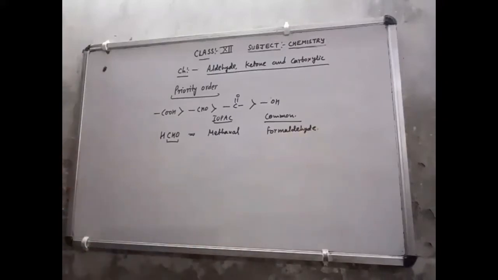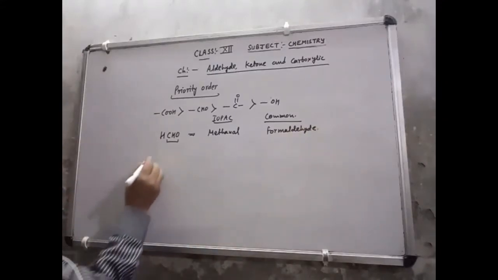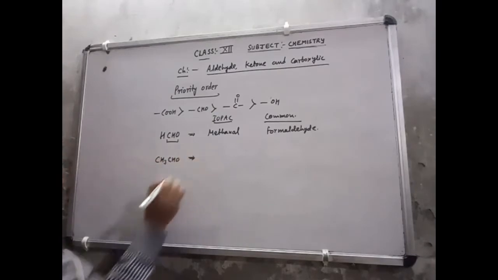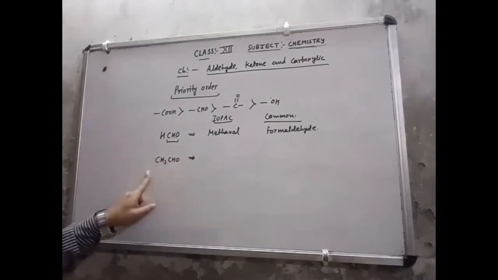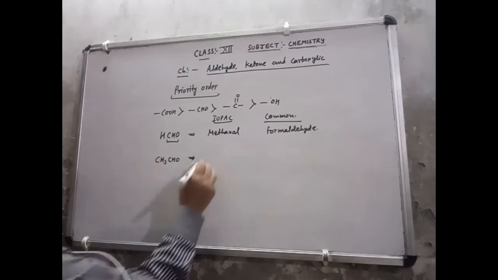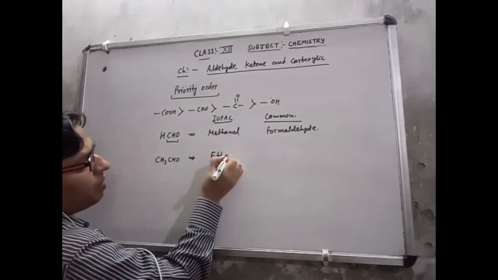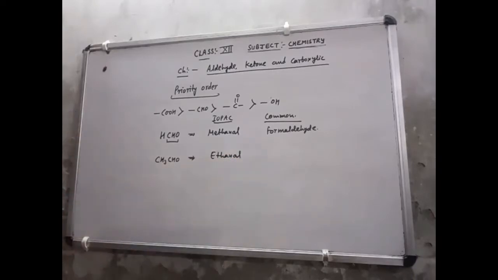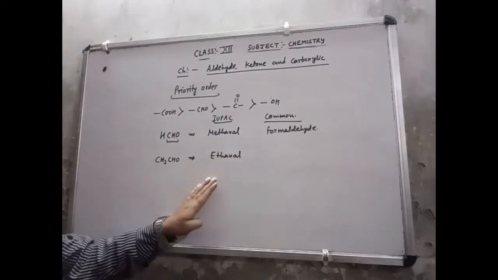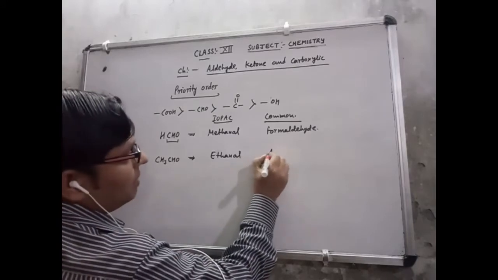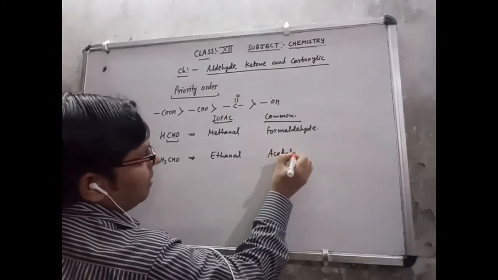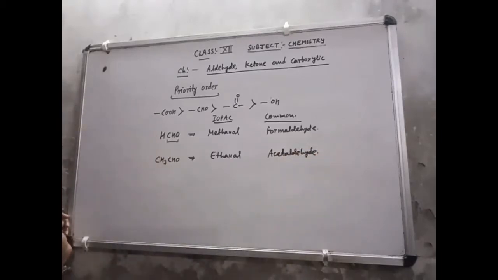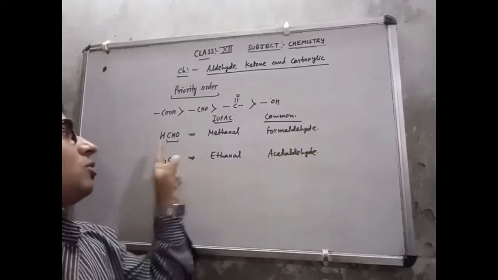Now the second compound I will discuss with you is CH3CHO. A CHO group is available and 2 carbons are available. So for 2 carbons, ethane, I have removed the E. For the CHO group I am adding AL, so its name is ethanal. Its common name is acetaldehyde. Lots of times they ask the common names of these two compounds.